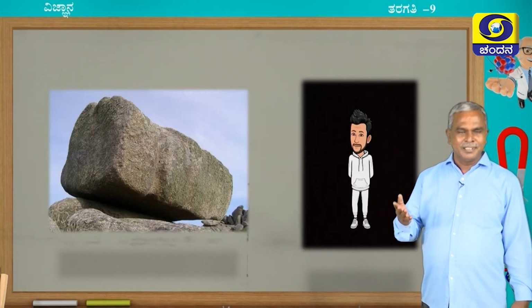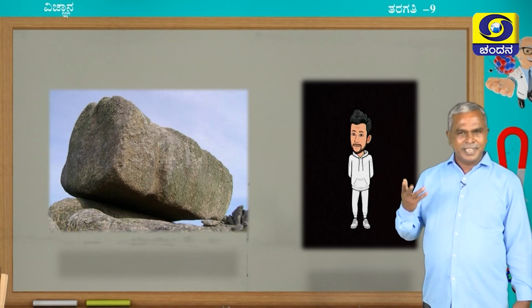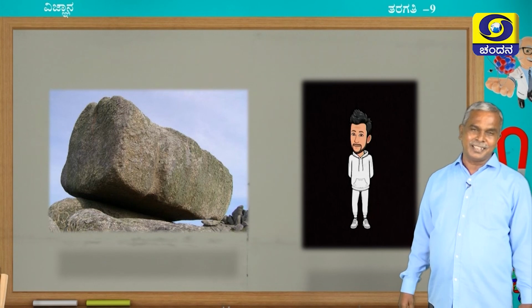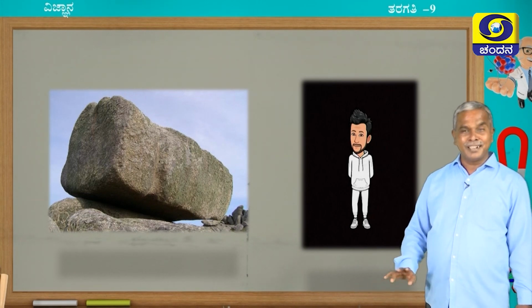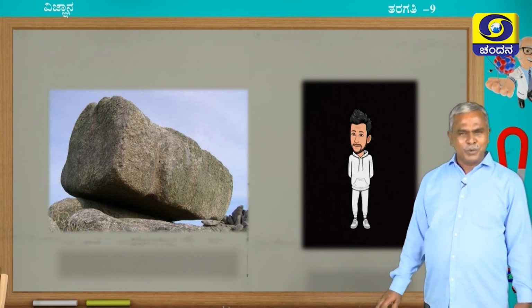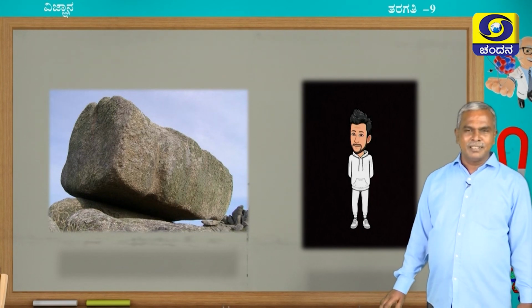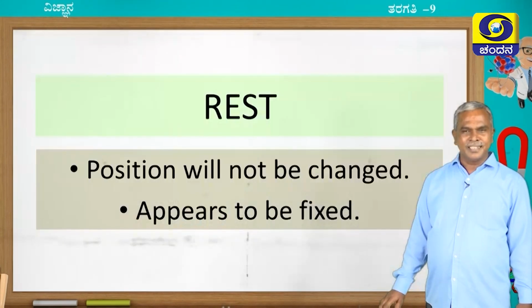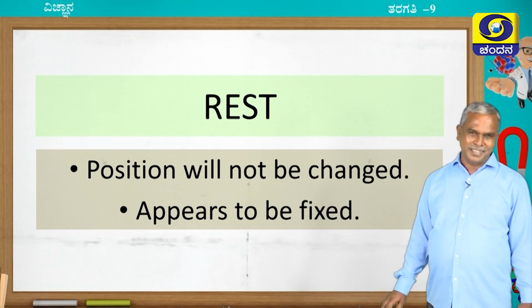Okay, children. Now, you could see a rock and a person. They appear to be stationary. They are stable, they are not changing position. What do you call such a situation? Such a situation is nothing but rest position.